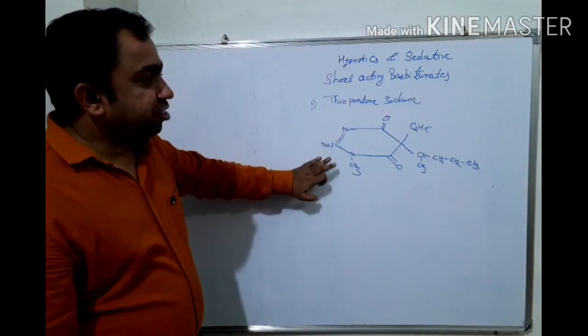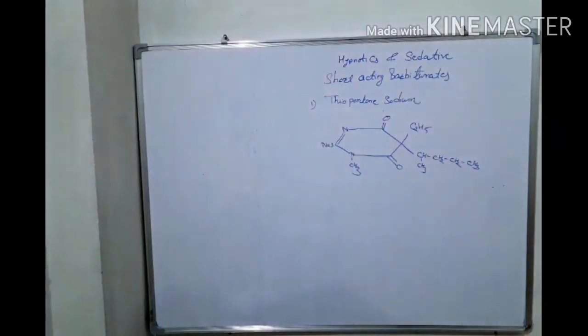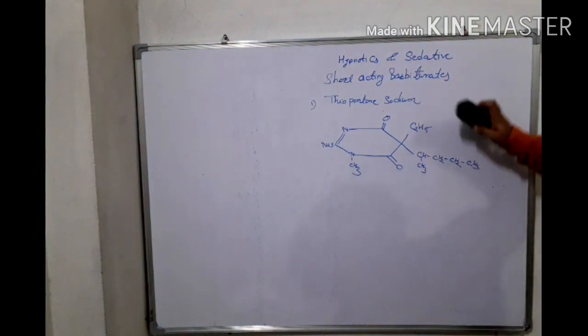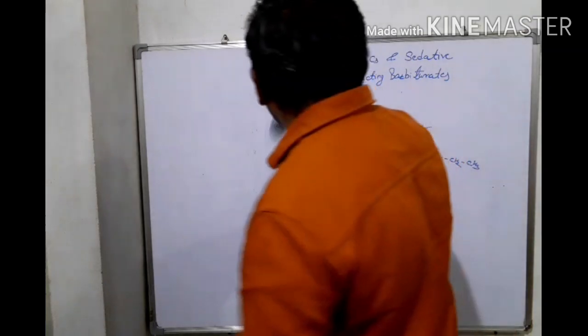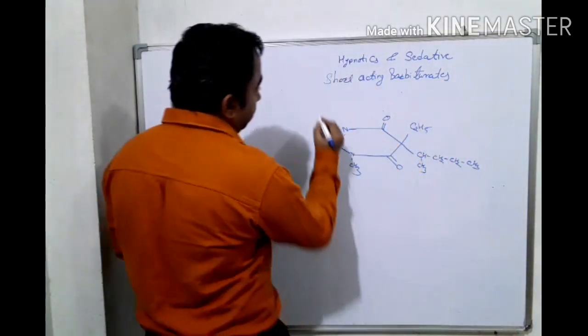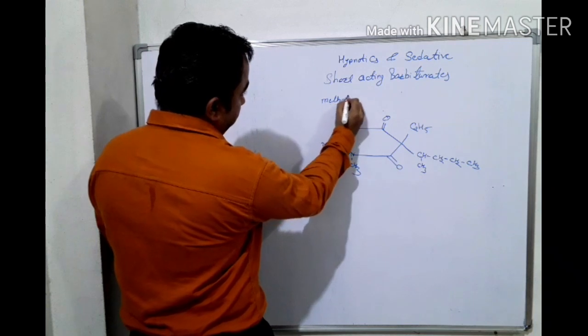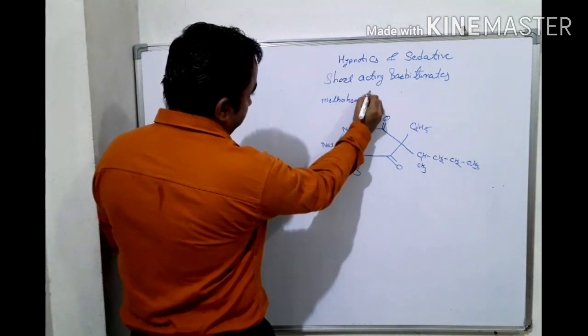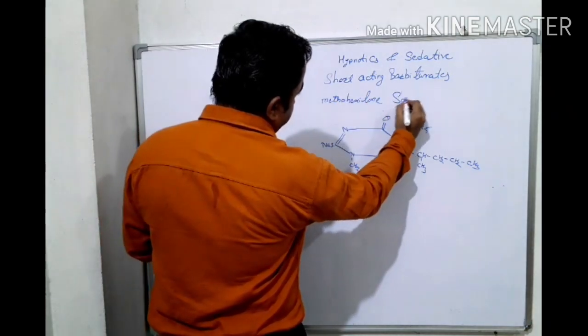Then the next structure from this class is methohexatone sodium. The next example from this class is methohexatone sodium. What will be its structure?